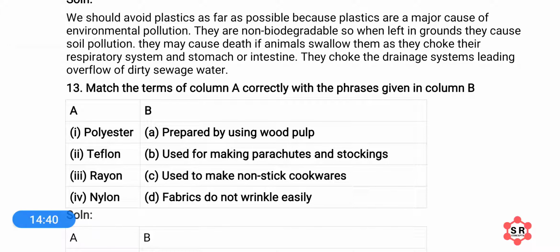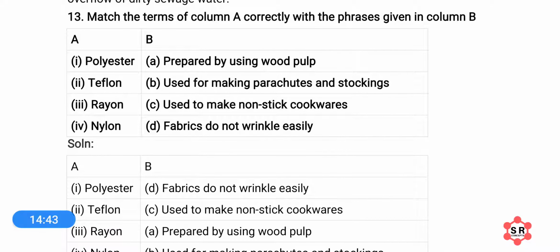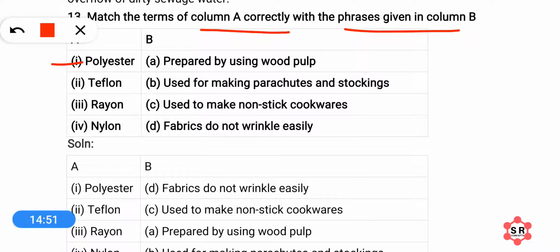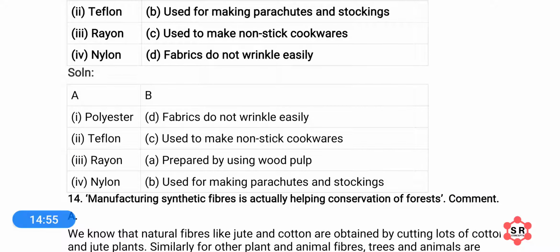Okay, now question number 13, match the terms of column A correctly with the phrases given in column B. So first, polyester, right? The right answers are written here. You can check, take your NCERT book and write these answers. Polyester, it is the fabric that does not wrinkle. This is the property of polyester.